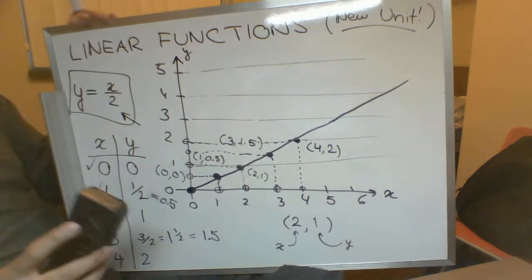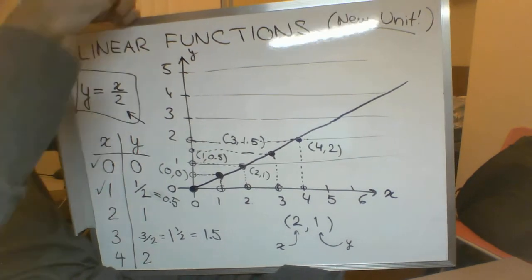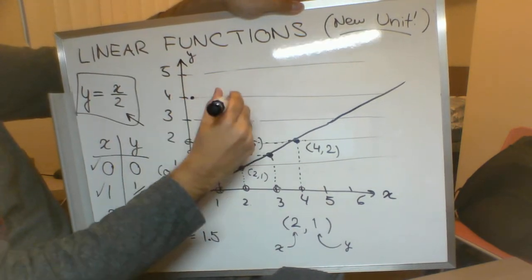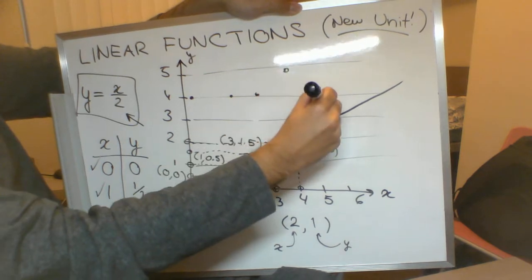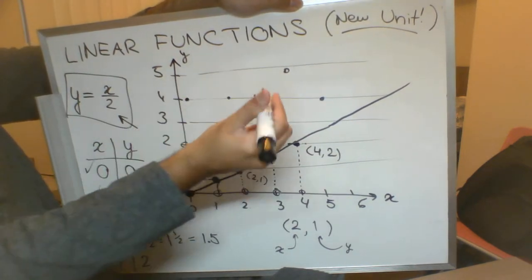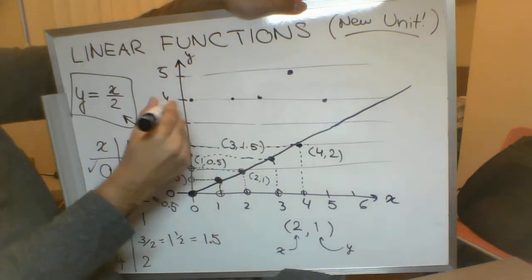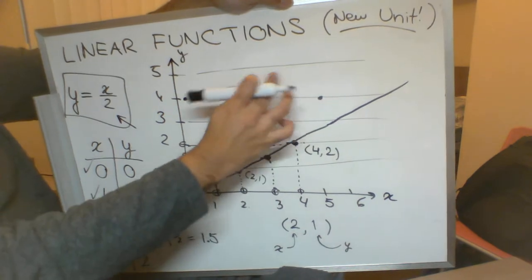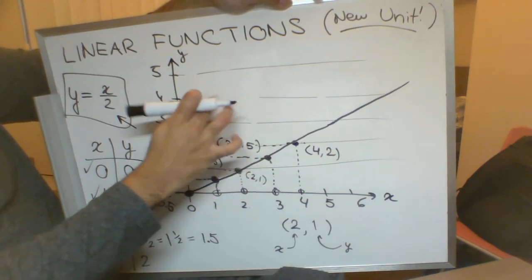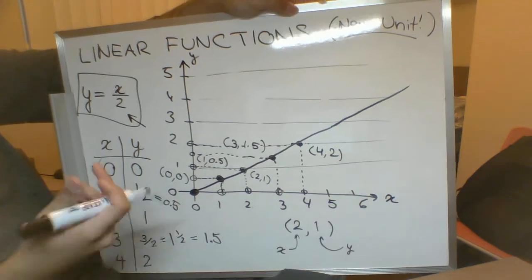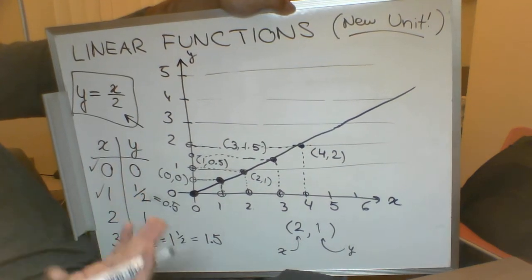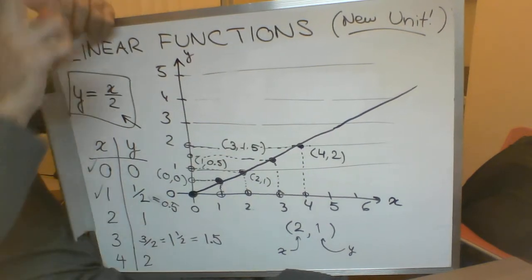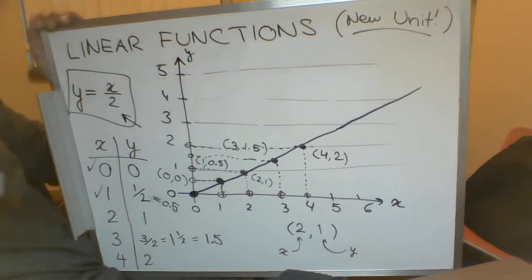Since in this unit we're only talking about lines, if you're trying to construct one of your graphs and you're getting a dot here, here, here, here, here, chances are you've made a miscalculation when you put a dot up there, because you can visually tell that it's not lining up, right? So that's the advantage to these graphing questions, is you can visually tell if you're doing it right, because you know that your line is supposed to be straight. So if your graph's not coming out straight, double check your math, double check your calculations.